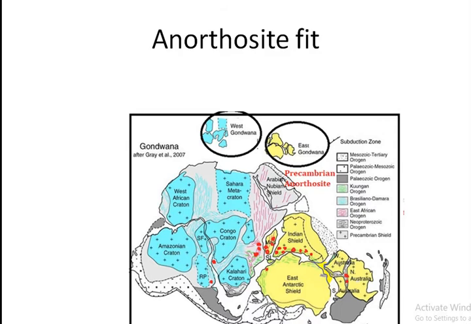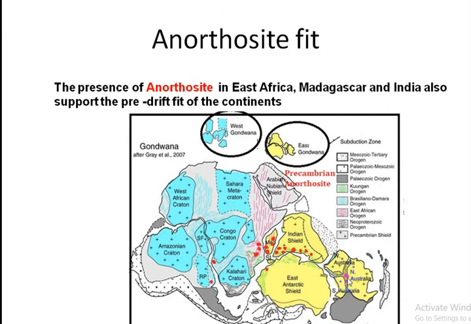Here Gondwana land means pre-drift condition of these continents, that is South America, Africa, Madagascar, Sri Lanka, Indian shield, Antarctic shield and Australia. The presence of anorthosite in East Africa, Madagascar and India also supports the pre-drift of continents.